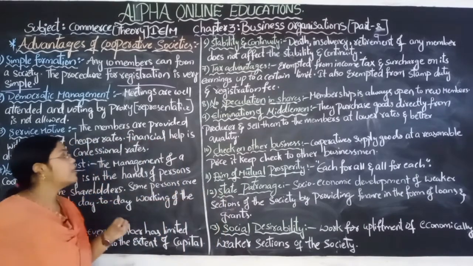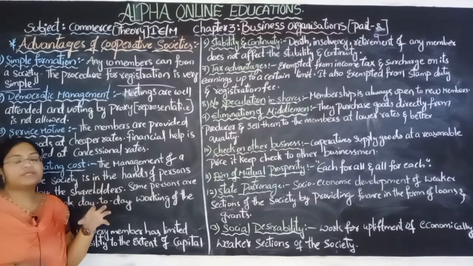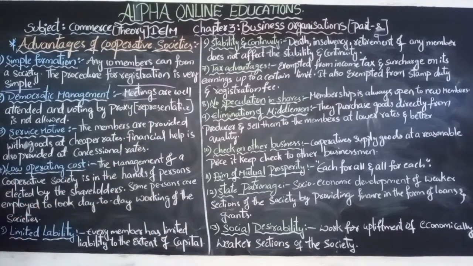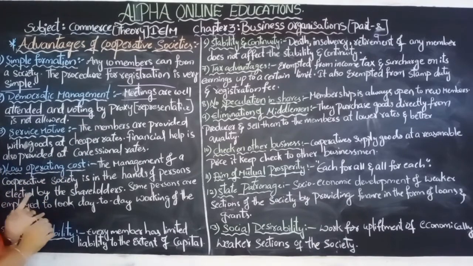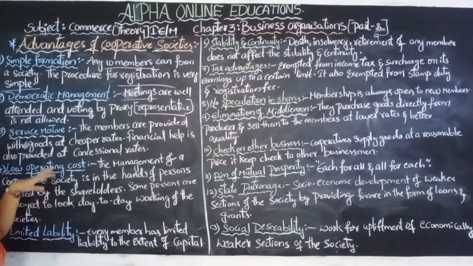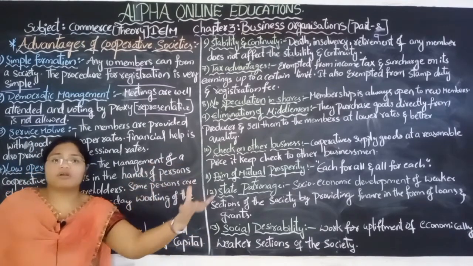Those votes are given to select the managing committee members, and all the members of the cooperative society attend the meetings. Whatever meetings are going on in the cooperative society, all the members attend, and the voting should be done by the member of the society, but not his or her representative. A representative is not allowed to vote on behalf of the member of the society.